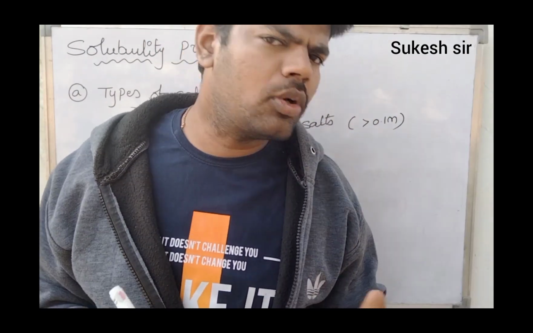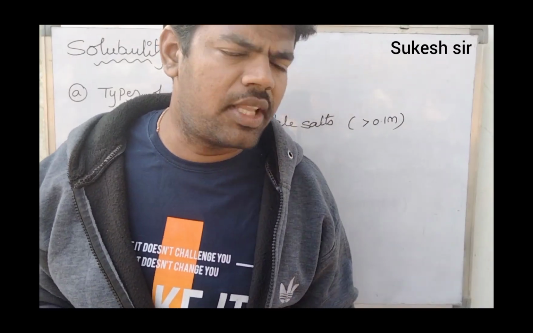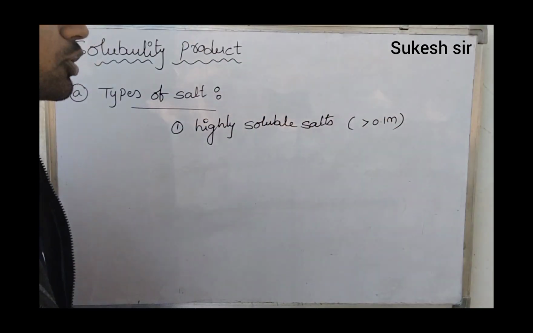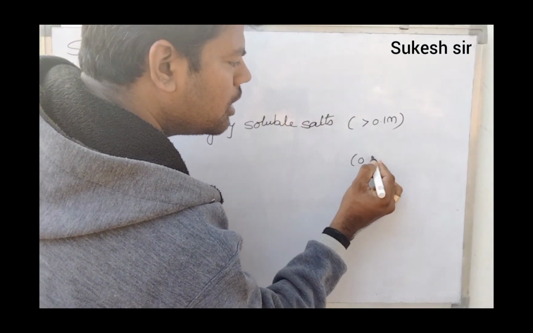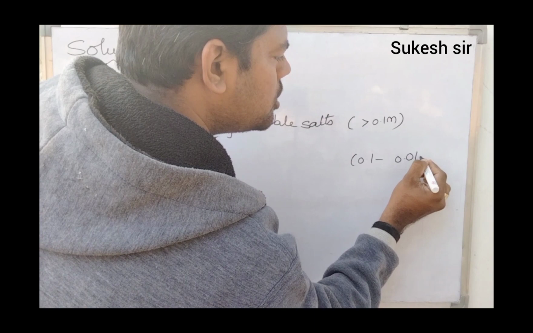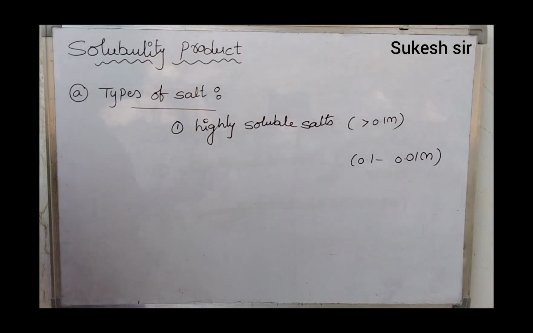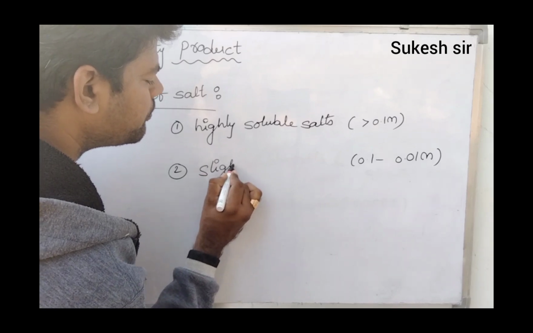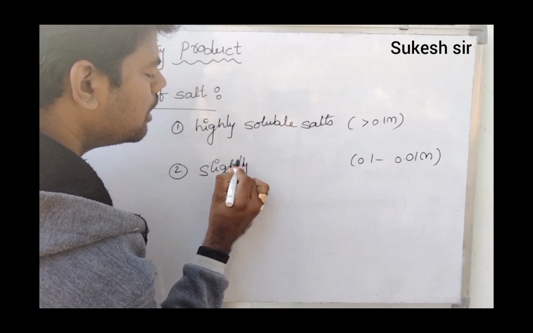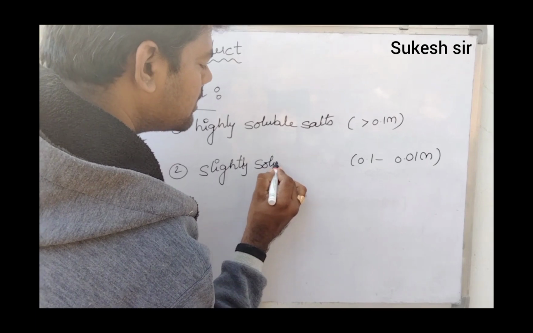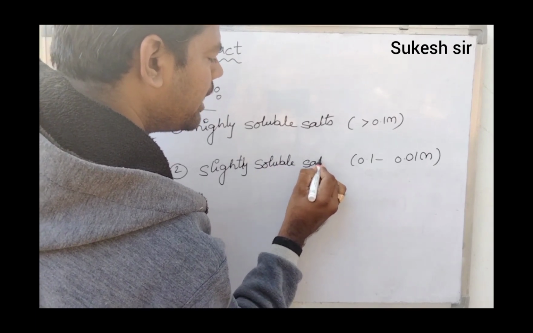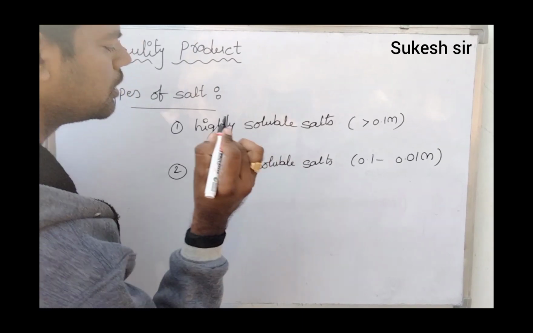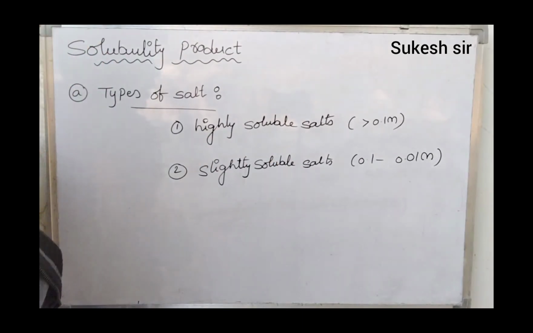After that, if the solubility value is not more than 0.1, that is, if the solubility value is between 0.1 and 0.01 molarity, those salts are said to be slightly soluble salts.